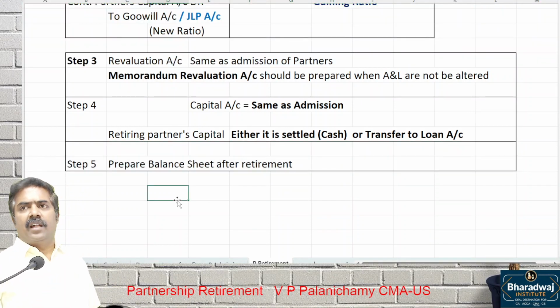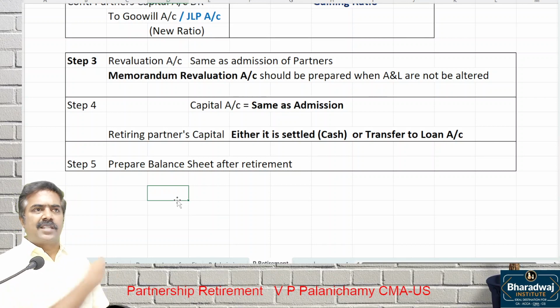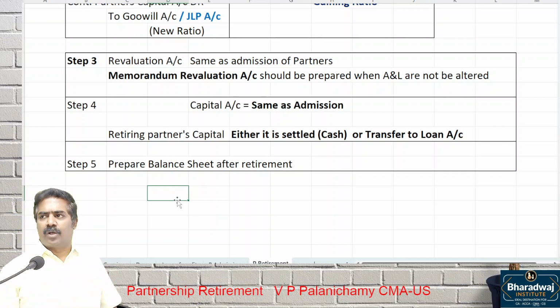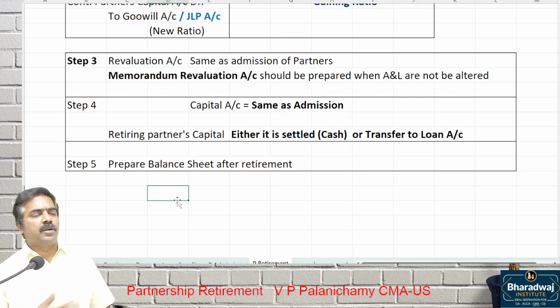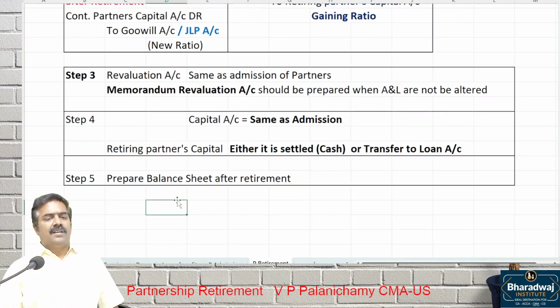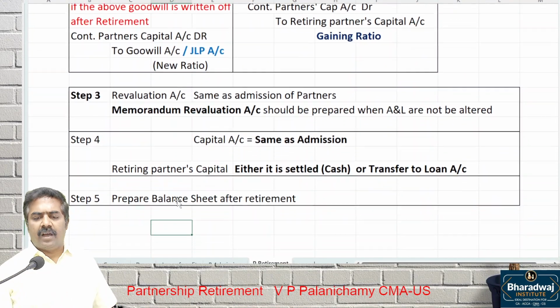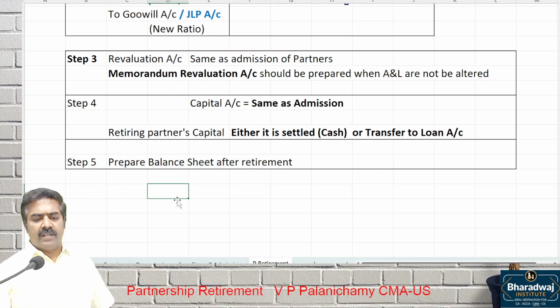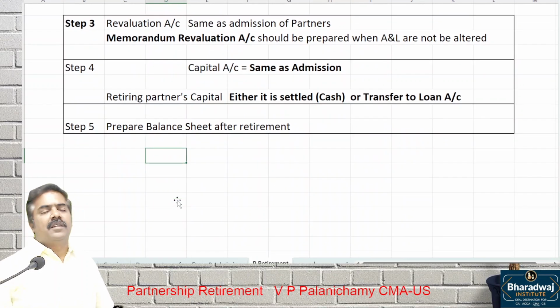So if you understand adjustments on admission, in the same line we think for retirement also. Admission of partner would have taken lengthy time to understand. Retirement of partner, just think reverse: gaining ratio, raise and write off goodwill or adjust through capital account, prepare revaluation account, capital account, and balance sheet.